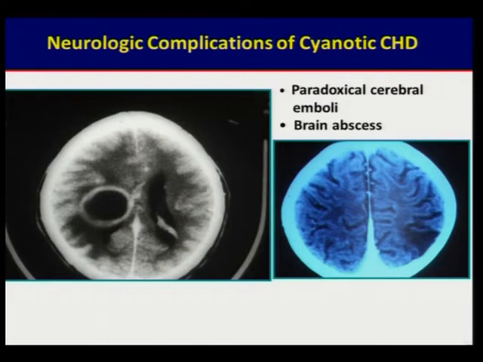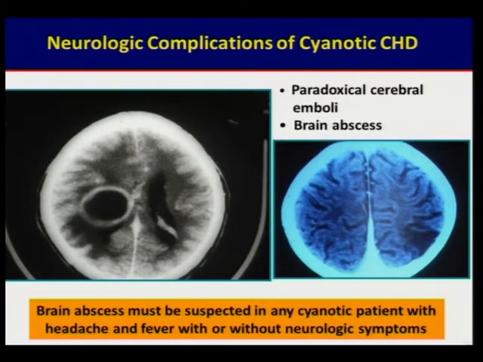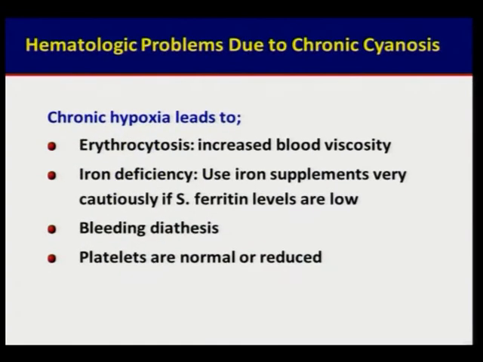Neurological complications in adults, we usually have brain abscesses, and we have to have a very high index of suspicion because any cyanotic patient who has a long fever, has no infective endocarditis, one should think about brain abscess. You may not get typical neurological features of vomiting, headache, etc. So one has to go for a CT scan to look for a brain abscess.